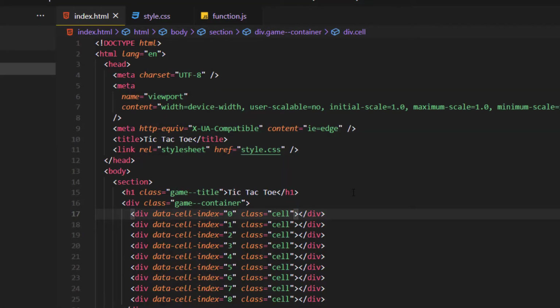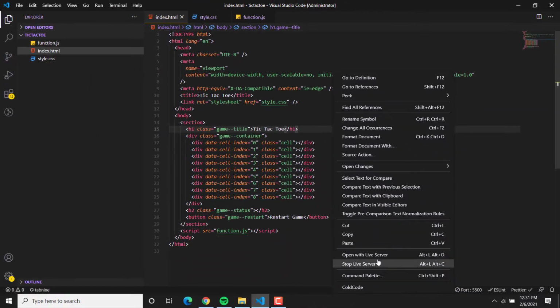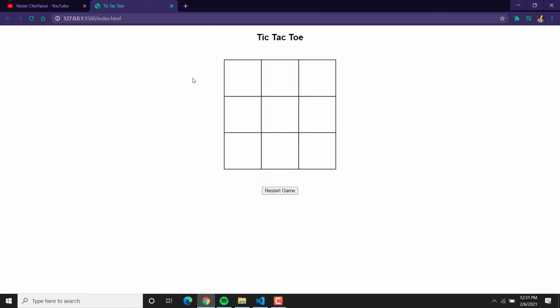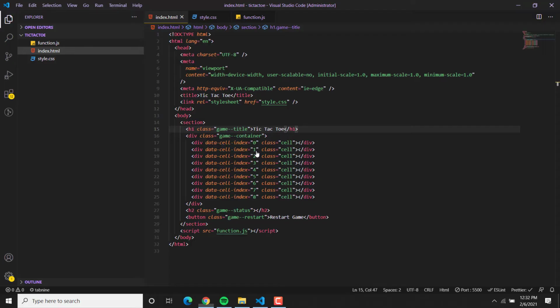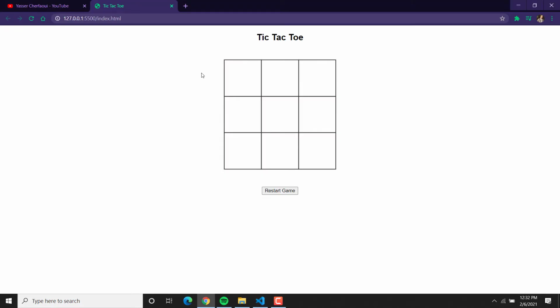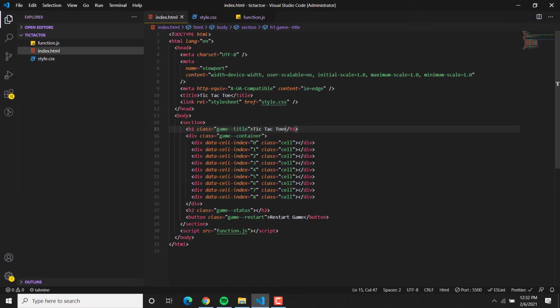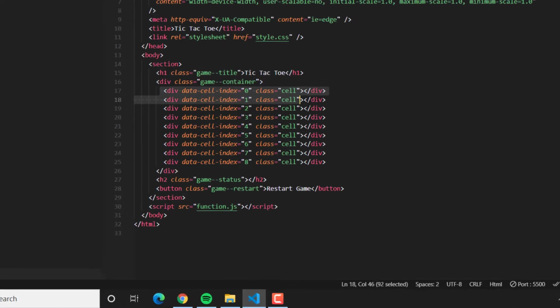As you may see, let me just start the live server. Okay, you see here a Tic-Tac-Toe title. We have a margin here, and we have a box and small cells here, and they are separated. And yeah, we're gonna look at this in detail. We have the cells here.